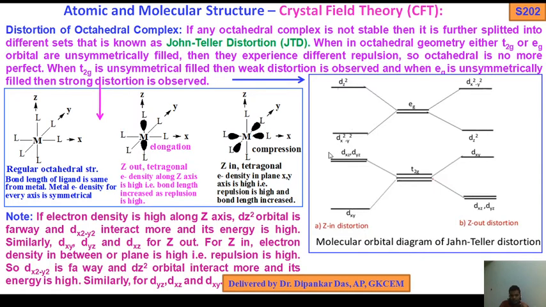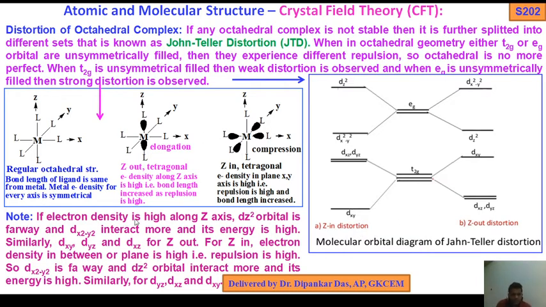But in the case of Z in, due to electron density along the xy plane increasing, those orbitals are far away from the metal, so the Z orbitals come closer and feel more interactions, and their energy has been increased. In Z in, dz square is above dx square minus y square. In the T2g orbitals, dxz and dyz come above, and dxy below. So this is the Jahn-Teller distortion.